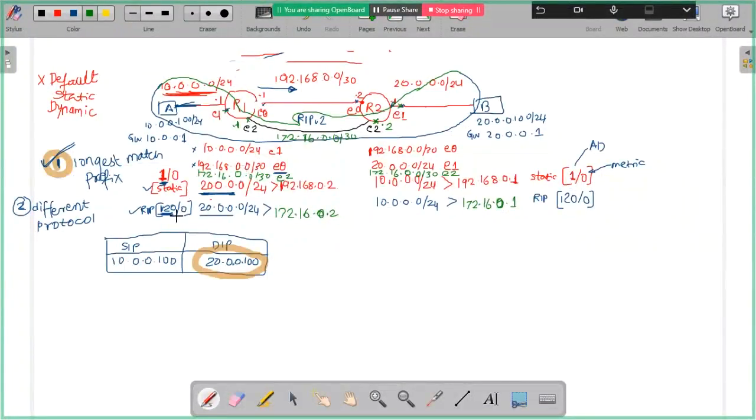It is because of the lowest AD value. So now the exit interface will be 192.168, which means the traffic goes via the E0 interface. Are you getting the point, friends?